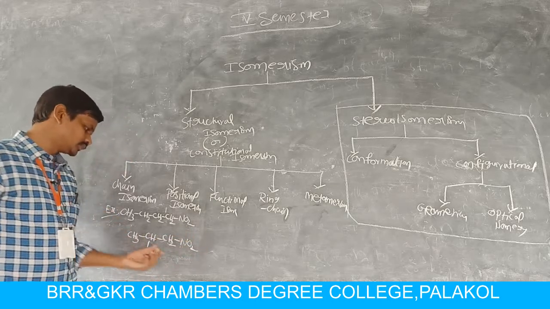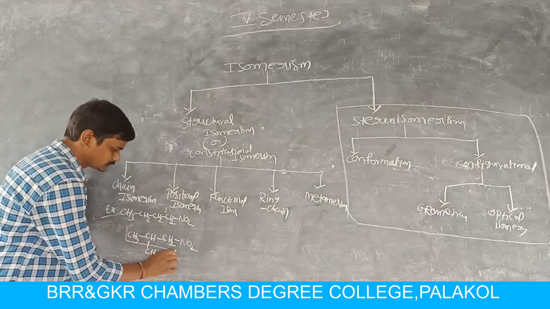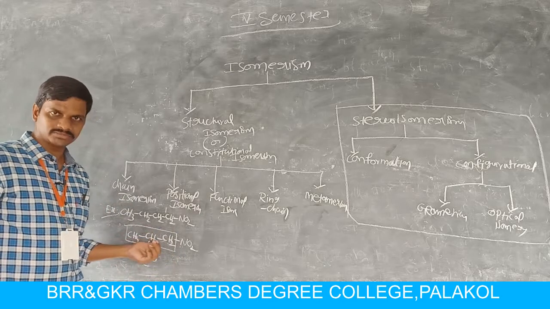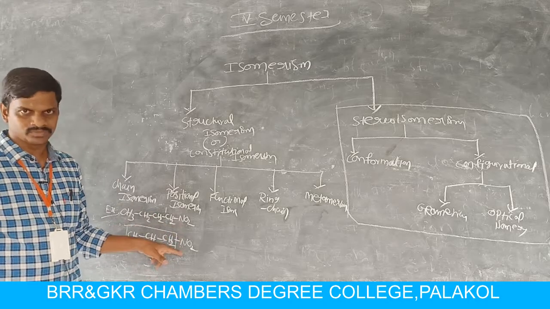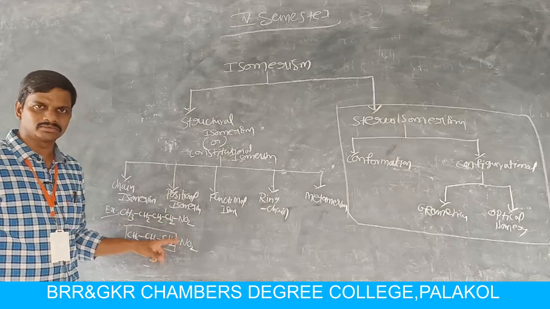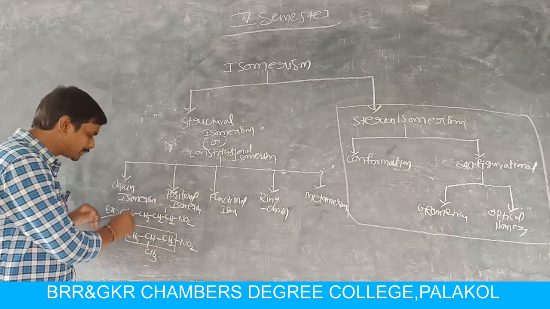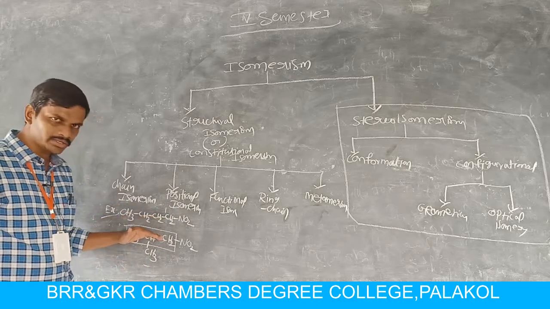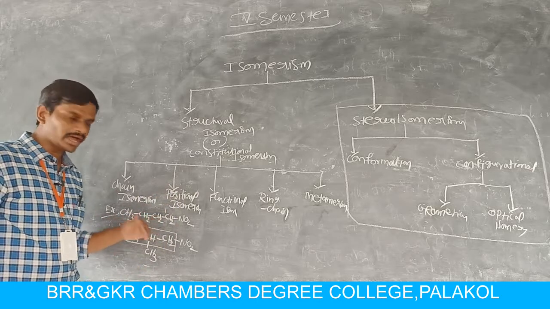Here the longest chain contains 3 carbon atoms, so the carbon chain is different. The position of the NO2 group is the same: the NO2 group is present at the first carbon in both. The NO2 position does not change, but the carbon chain is different. So these two are chain isomers.